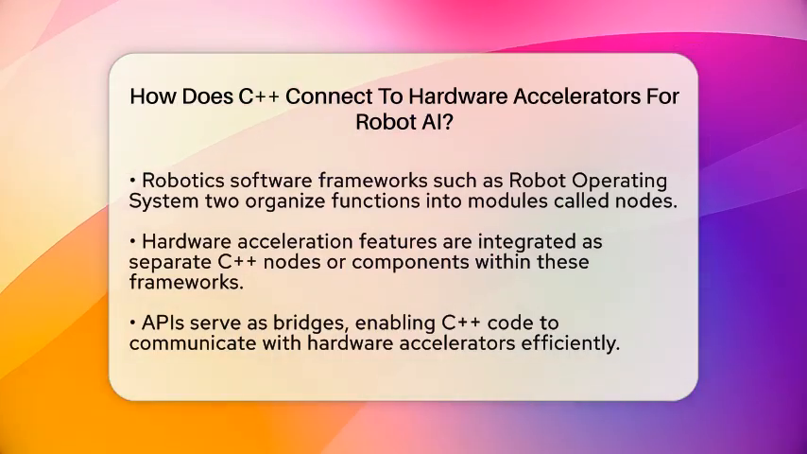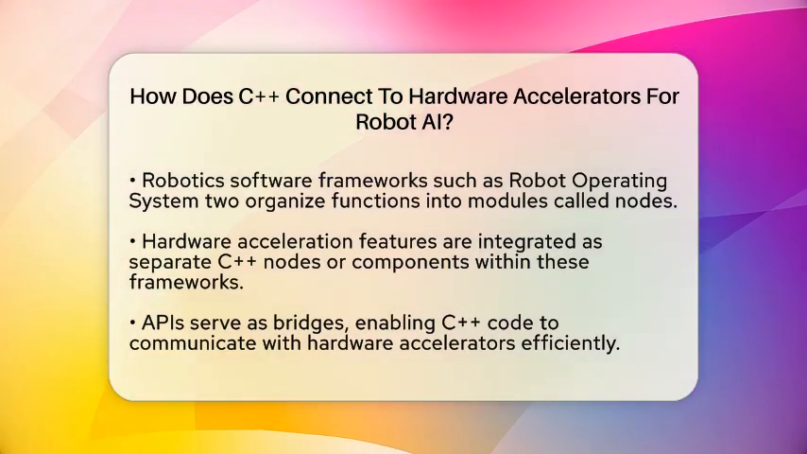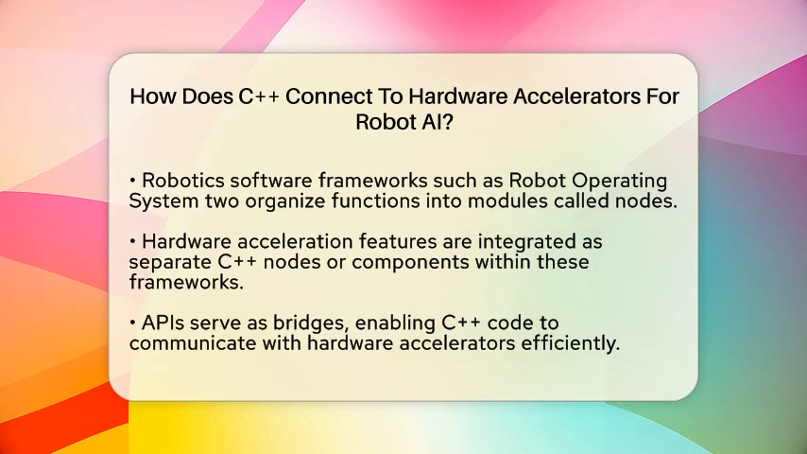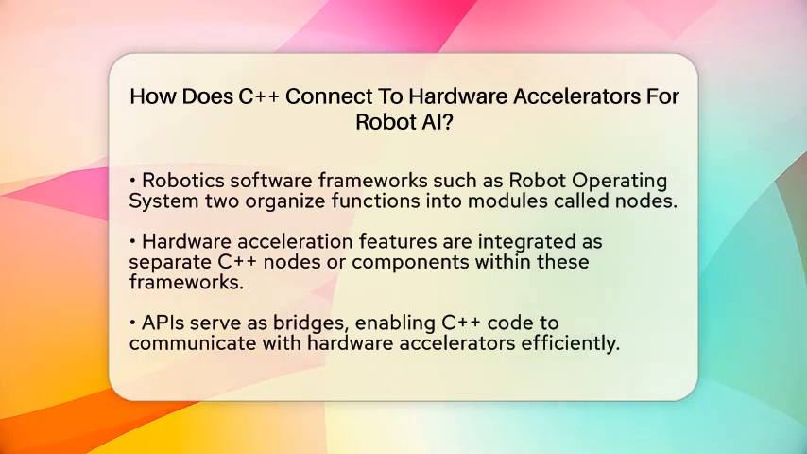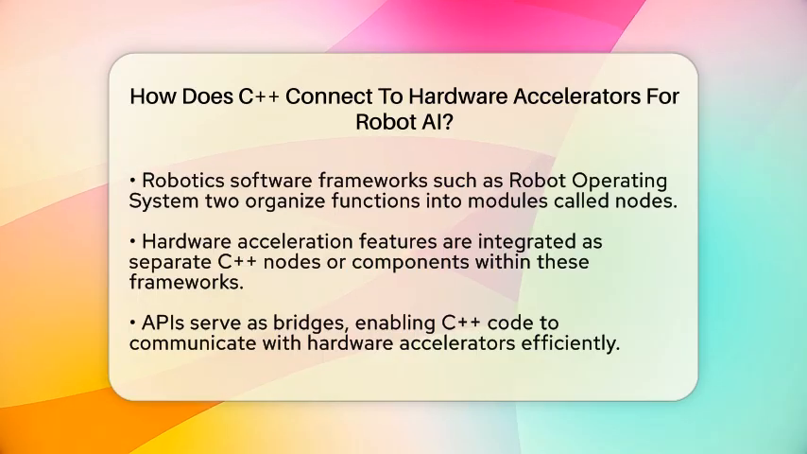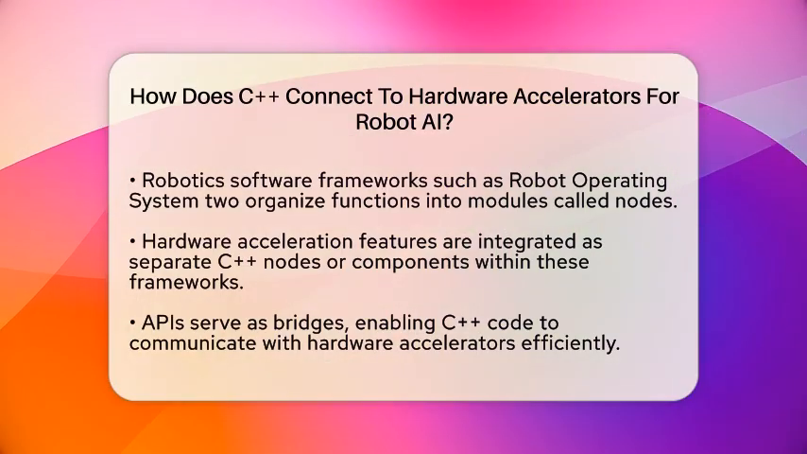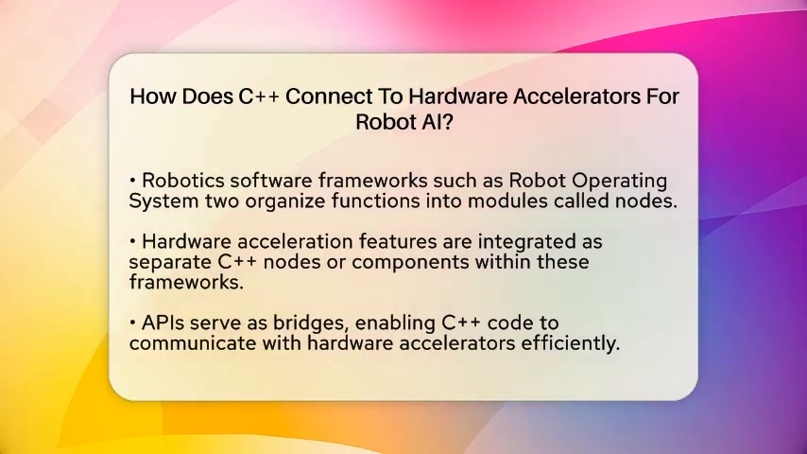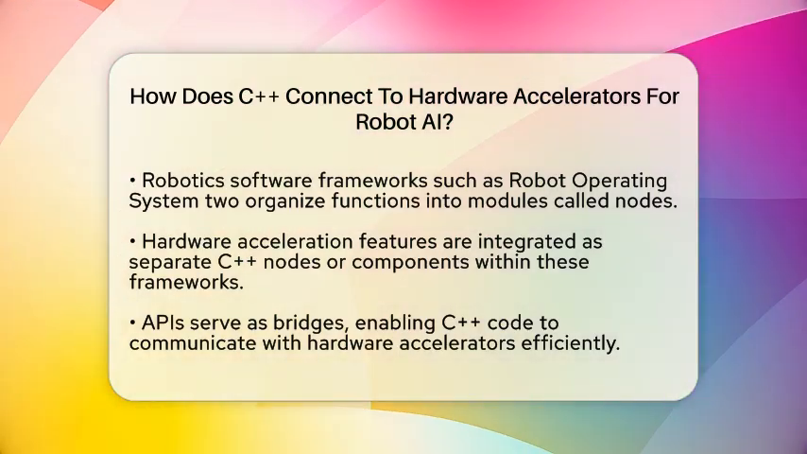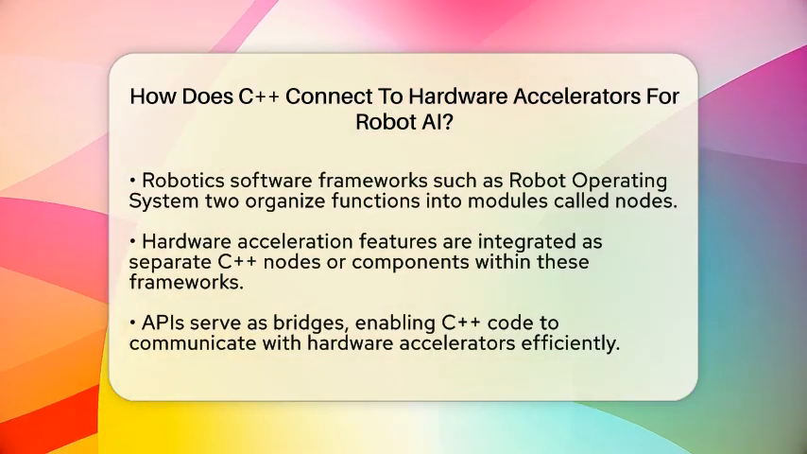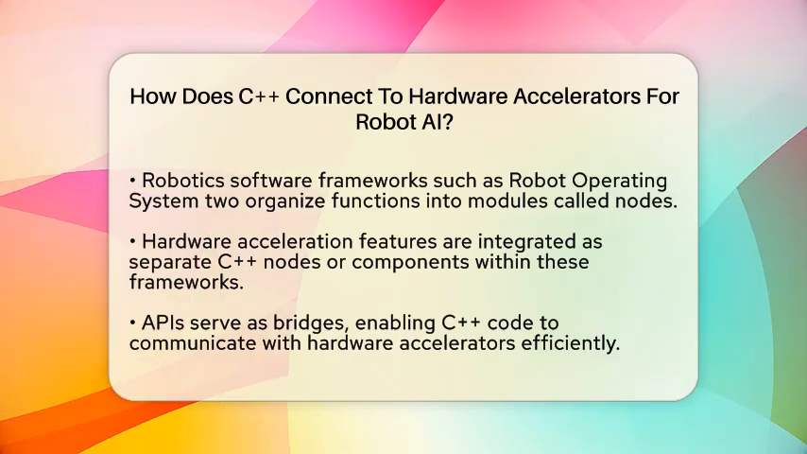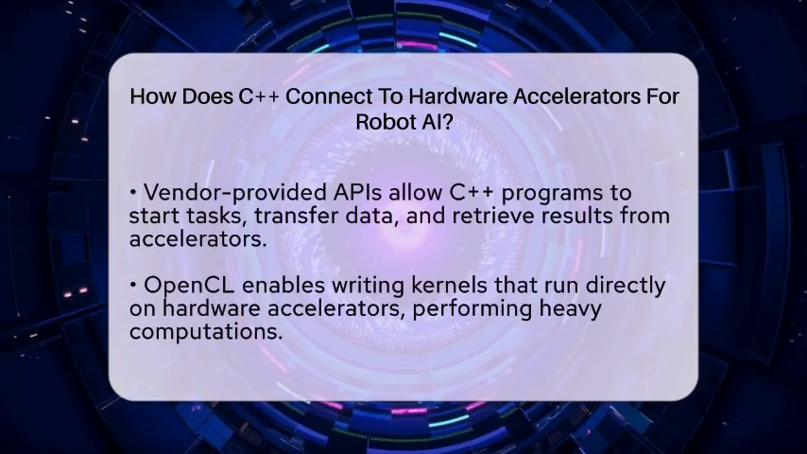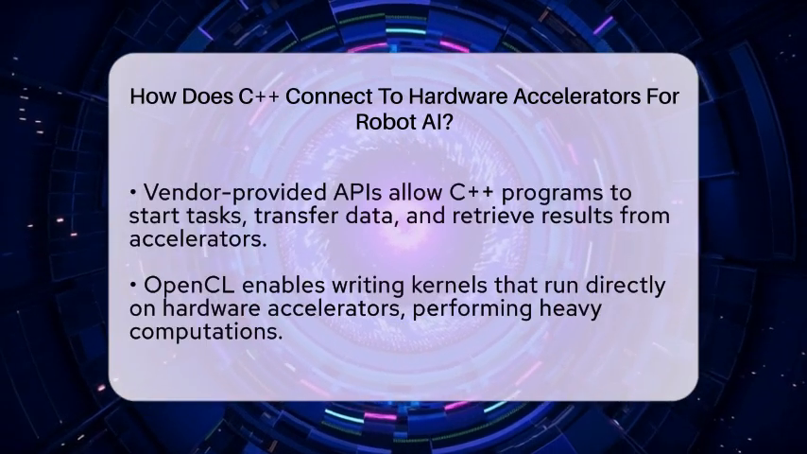Another key tool is Application Programming Interfaces, or APIs. These APIs act as bridges between C++ code and hardware accelerators. For example, application programming interfaces provided by hardware vendors allow C++ programs to initiate tasks on the GPU or FPGA, manage data transfer, and retrieve results. These APIs often include libraries that make it easier to write code that interacts with the hardware efficiently.